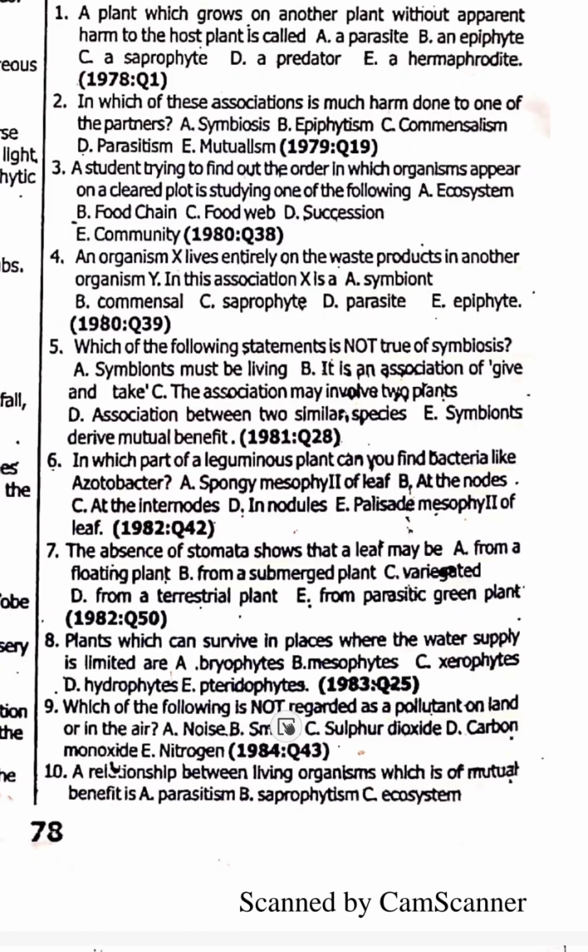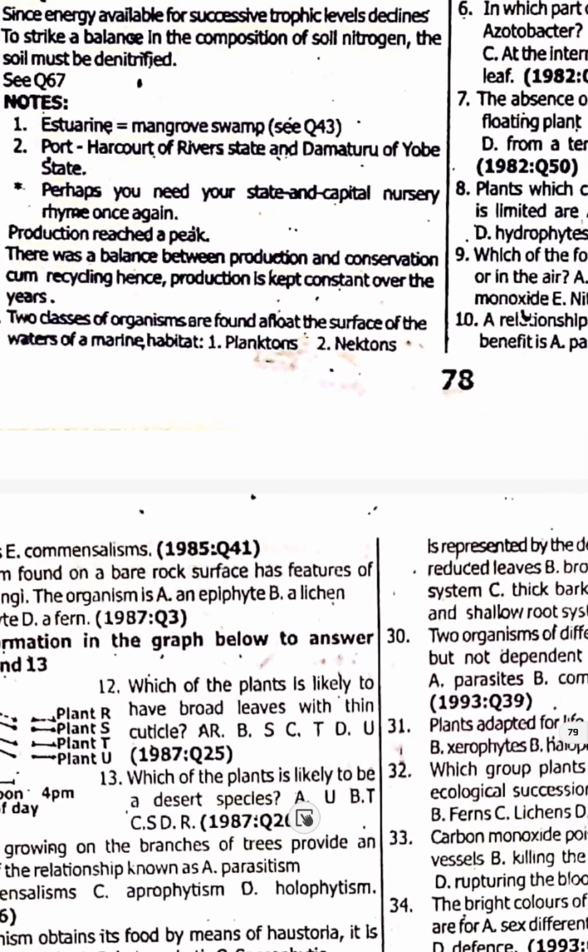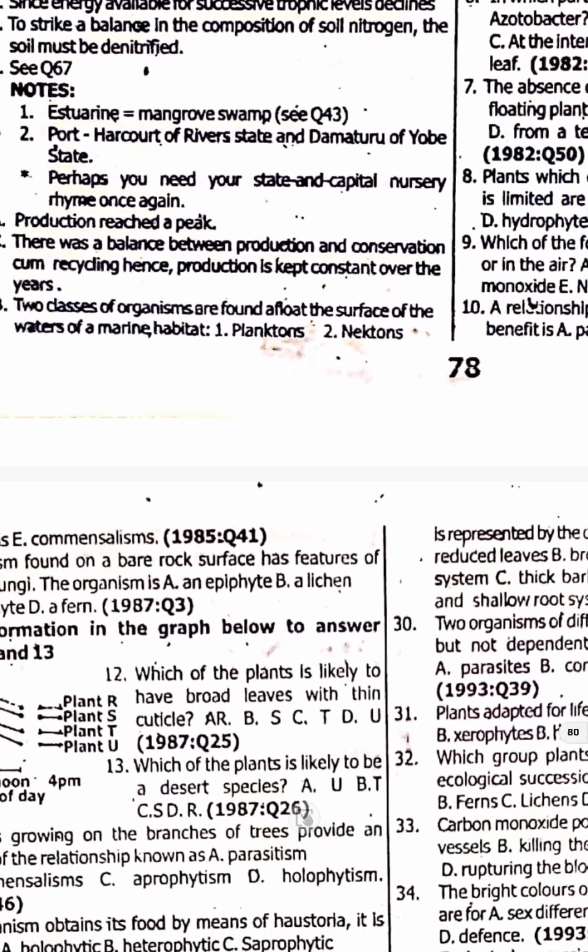Number 9. Which of the following is not regarded as a pollutant on land or in air? Nitrogen is not a pollutant. Number 10. A relationship between living organisms which is of mutualistic benefit is called symbiosis. Number 10 is definitely option D.